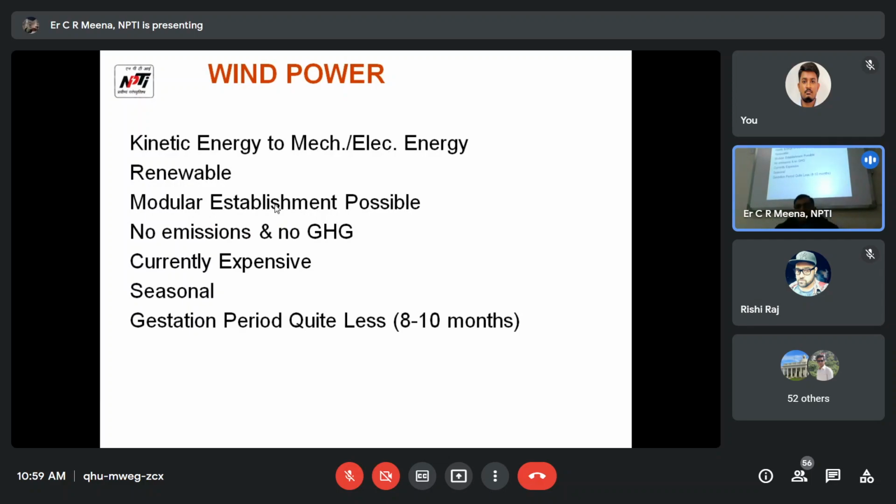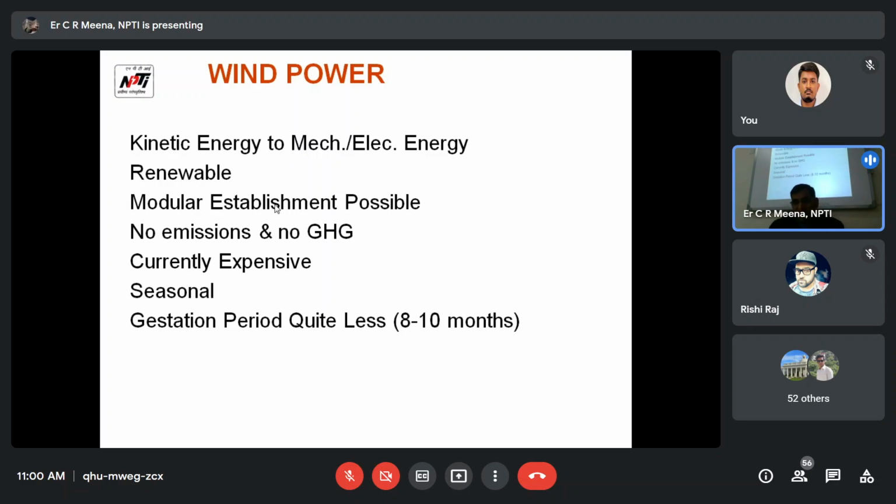Wind basically has kinetic energy, which is converted to mechanical energy and then to electrical energy. It is a renewable energy source. Modular establishment is possible. Modular means, suppose, tailor-made. If you have a 1 megawatt windmill, you can buy and install it in Delhi or Gujarat or any place. The same unit you can install. That's why it is tailor-made. That's why the gestation period is very short, 8 to 10 months only. No emission of greenhouse gases, but currently expensive and seasonal.